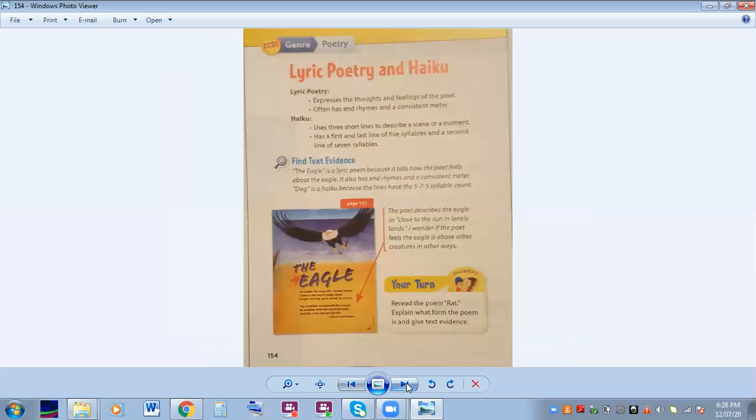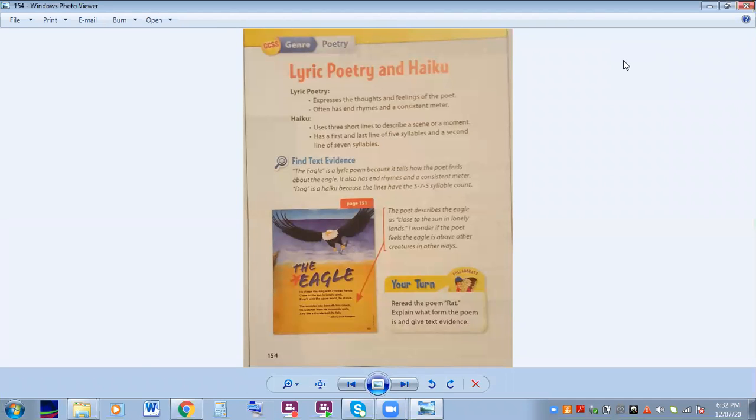All right, let's continue and we'll look at the literary terms where there's more explanation. All right, I'm going to skip through the poetry. We'll go back to that. We are studying two types of poetry this week. We are studying lyric poetry and haiku. Okay, there are two completely different types of poetry.